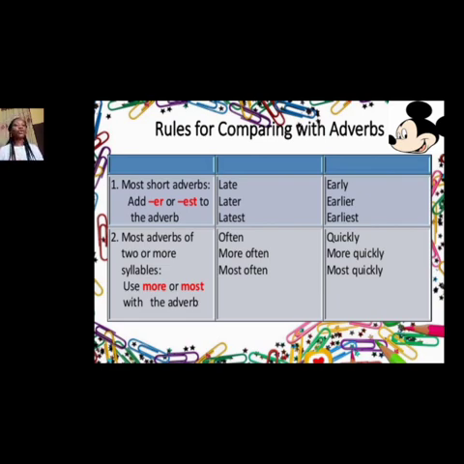For an adverb like late, if you want to compare, the comparative will be later and the superlative will be latest. We have early: comparative will be earlier, superlative will be earliest.